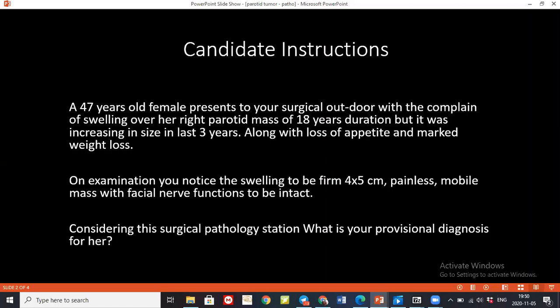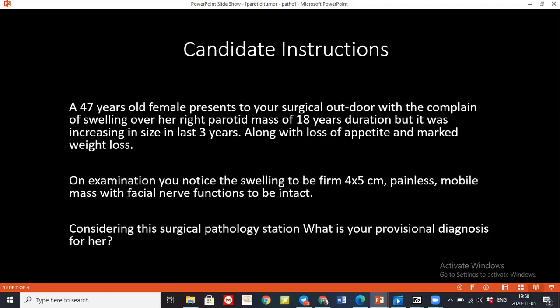Just like this, a patient has come to your outdoor. Once you look at the patient for the purpose of examination, is it possible for you to say that the patient has a malignant tumor or malignant lesion?